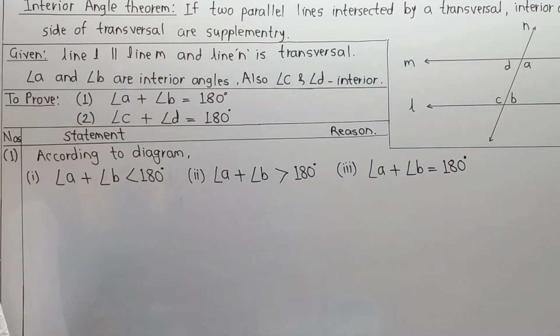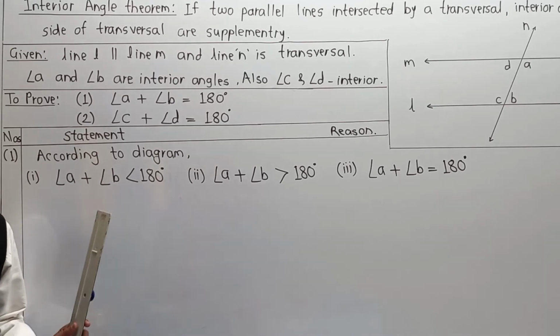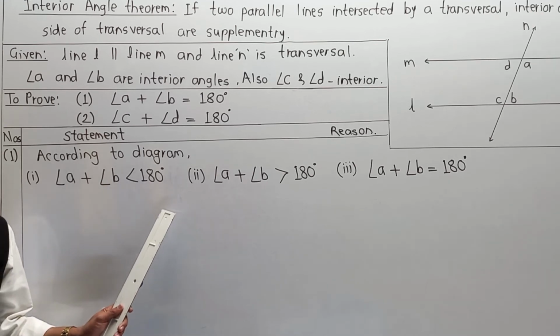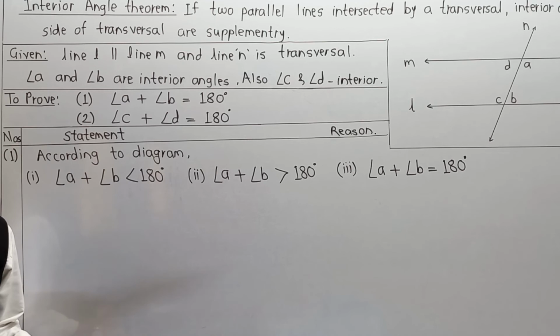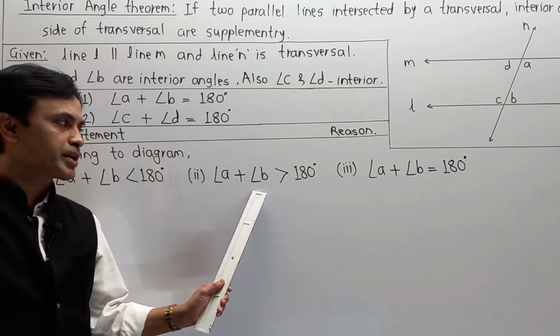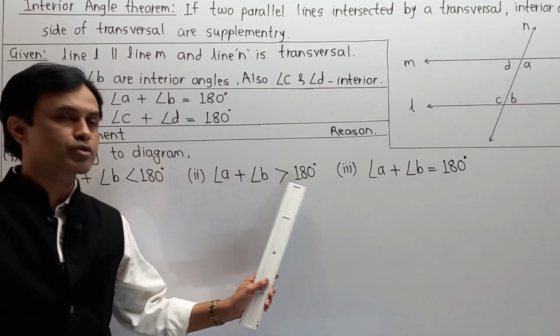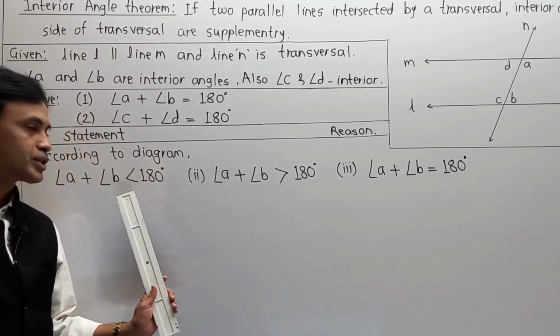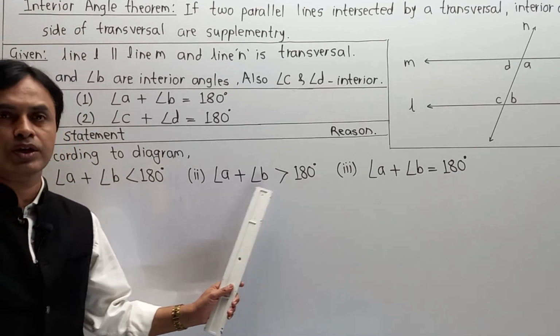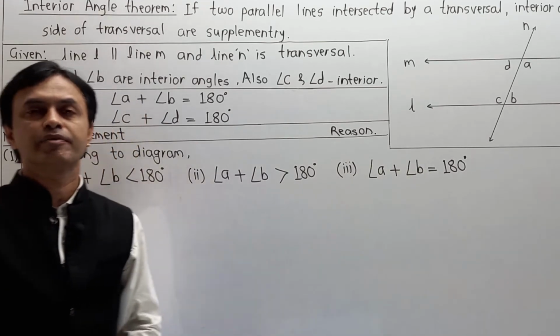Now in this case, logic says that first of all you have to cross-check whether angle A plus angle B is less than 180 or not. It may come out true or false, and definitely in calculation it becomes false. So this assumption gets cancelled and the first choice is blocked. Second, we take the consideration that angle A plus angle B is greater than 180 degrees. After our assumption and calculation, it is also wrong. Naturally, the first option is not correct, the second option is not correct, and among the three, one is correct. Naturally, the last one is correct. In this way, we are going to complete it.